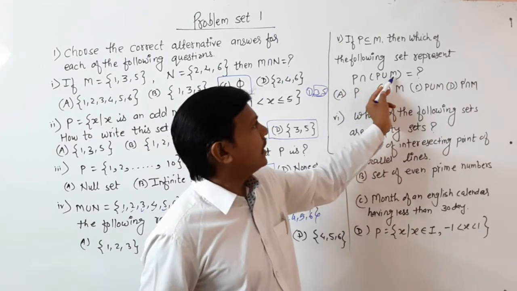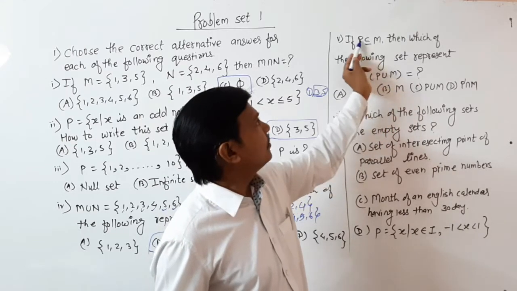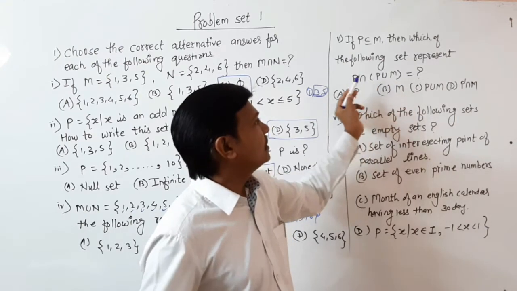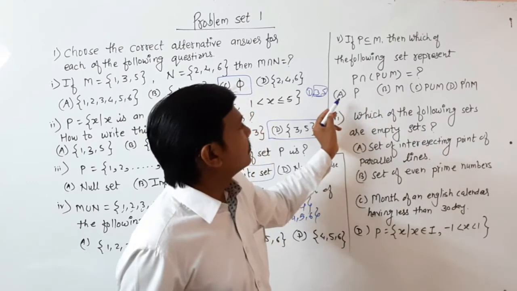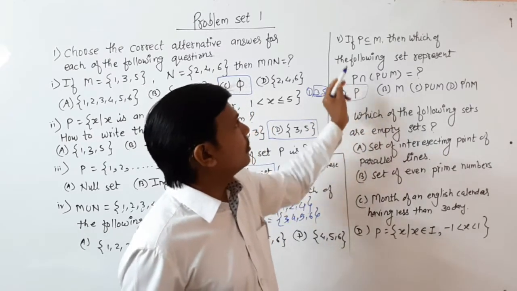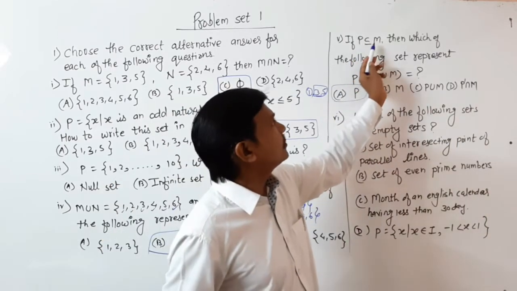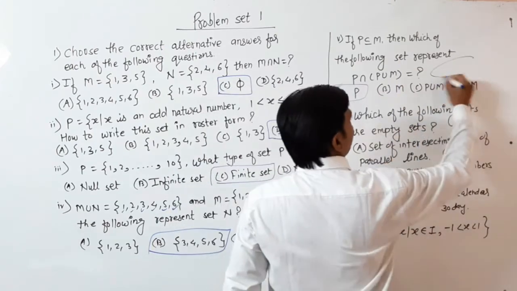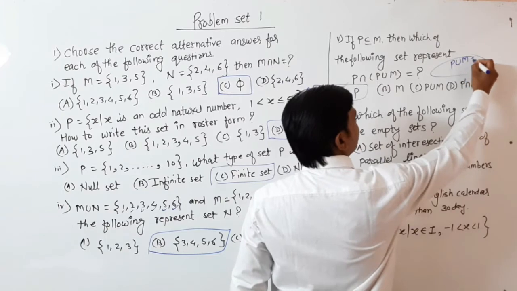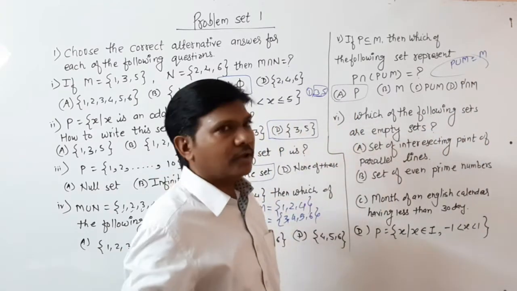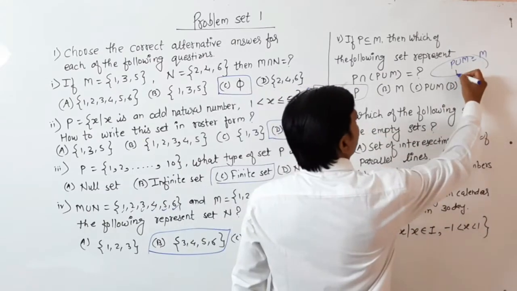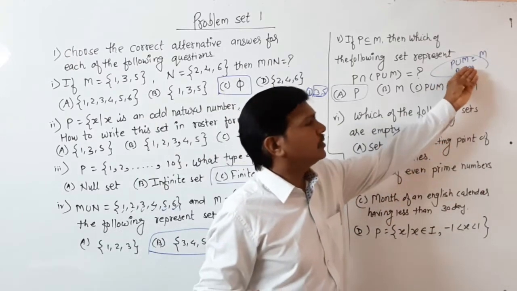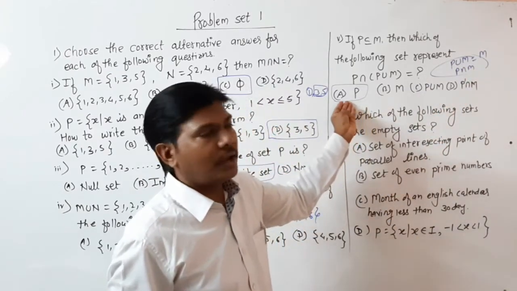You know P union A is A because P is a subset of A. And P intersection A means common elements. So the common element is P, which is in A. So the first, A, is correct, the answer is P.